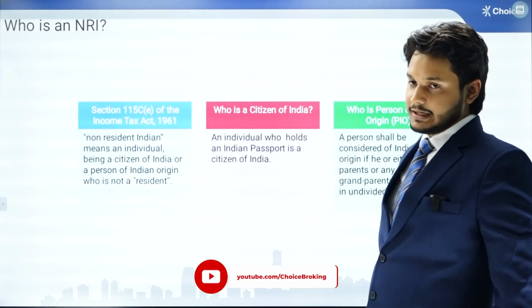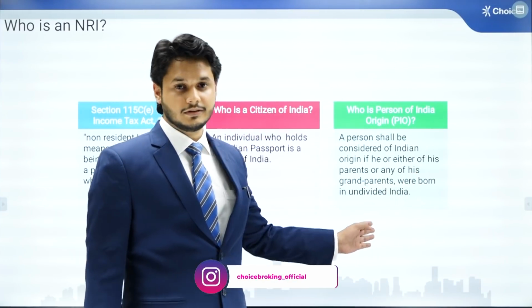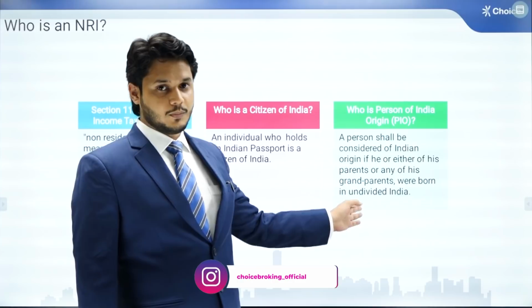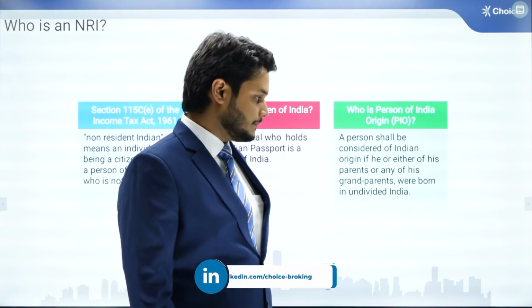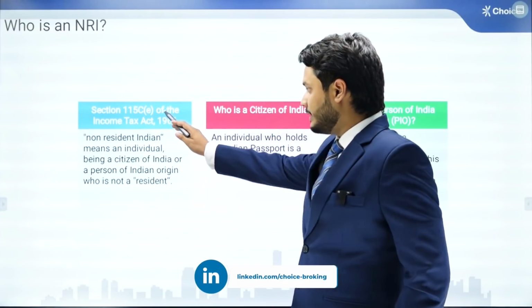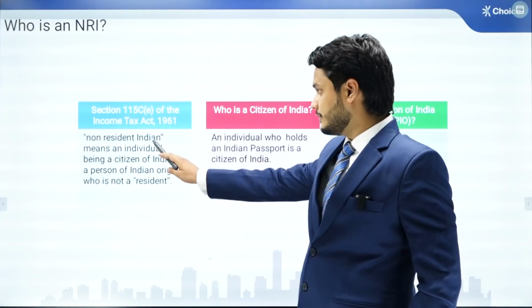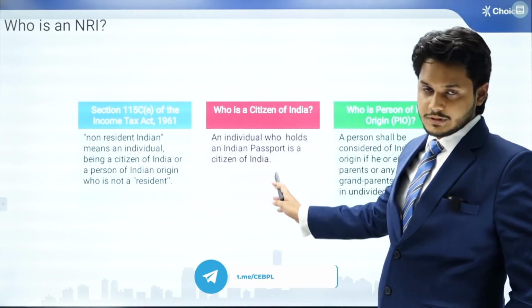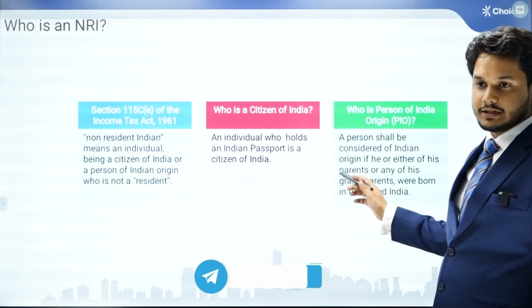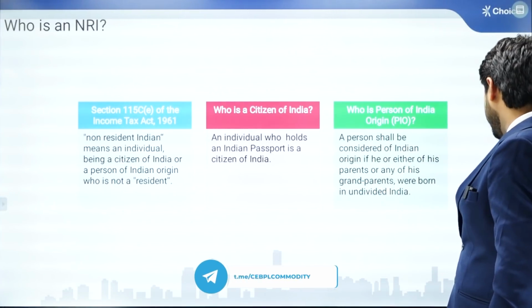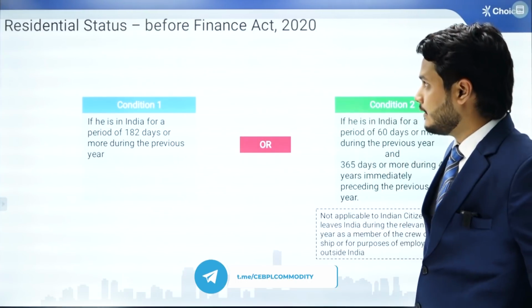Who is a person of Indian origin? Anybody who himself or his parents or any of his grandparents were born in undivided India is considered a person of Indian origin. So, anybody who is not a resident of India and a citizen of India is considered a non-resident. Anybody who holds the Indian passport is considered a citizen, and anybody who himself, parents or grandparents were born in undivided India is considered a person of Indian origin.